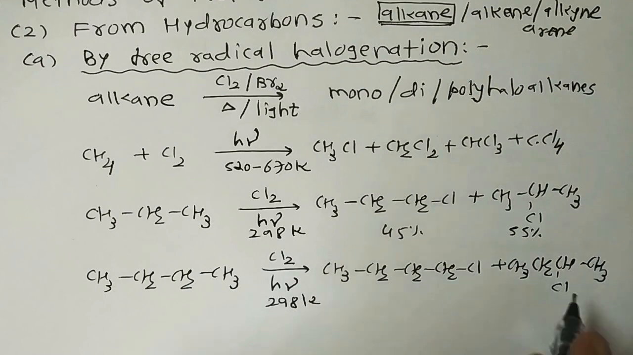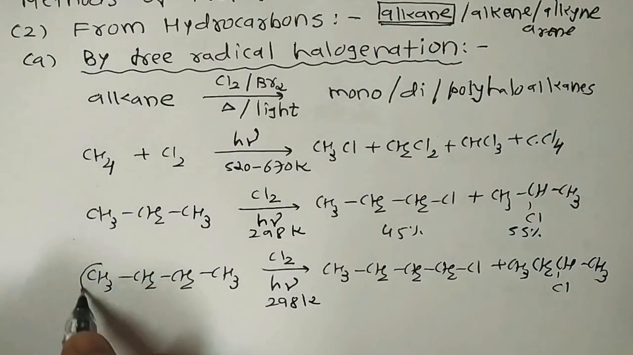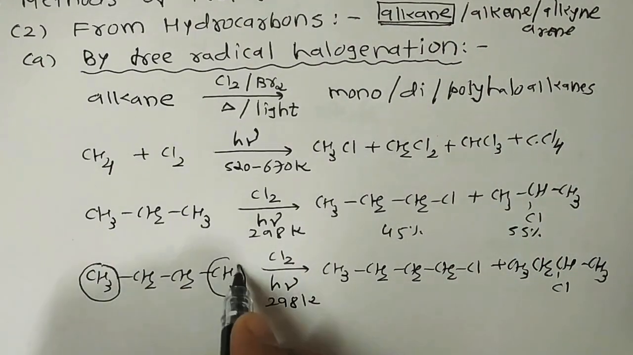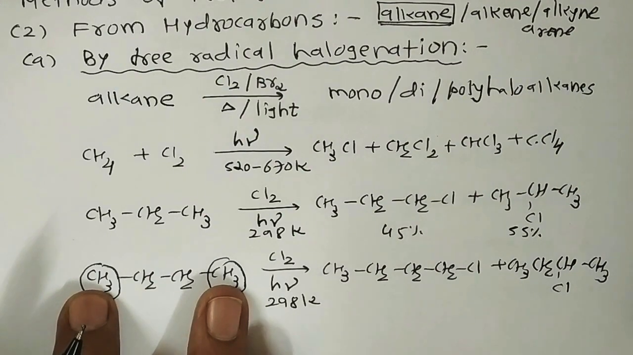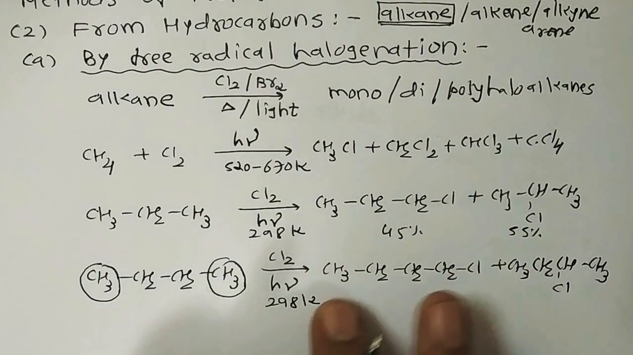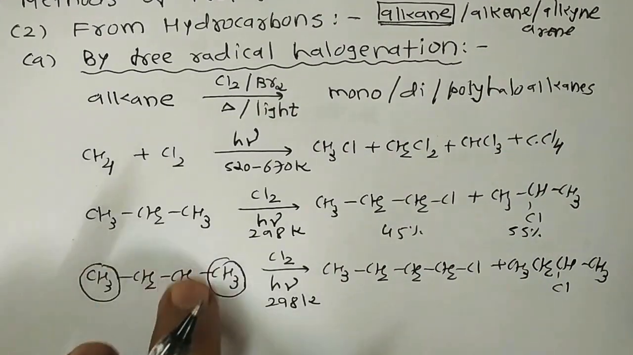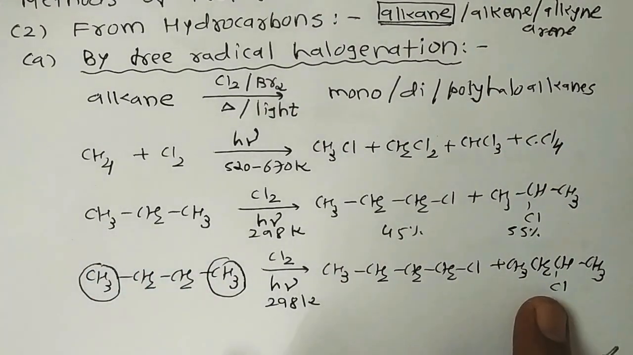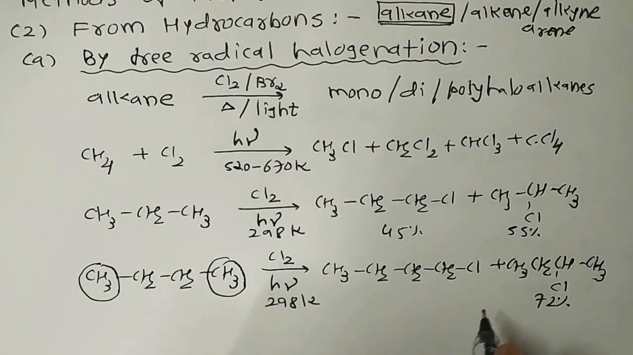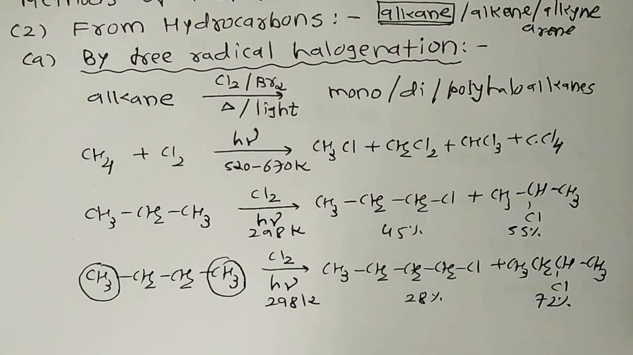So 1-chlorobutane and 2-chlorobutane. Chlorination at the terminal methyl gives the same product, 1-chlorobutane, and monochlorination at this position also gives an identical product, 2-chlorobutane. But 2-chlorobutane is a 72% yield while 1-chlorobutane is only 28%. So this is all about butane.